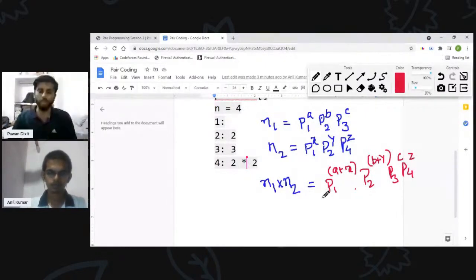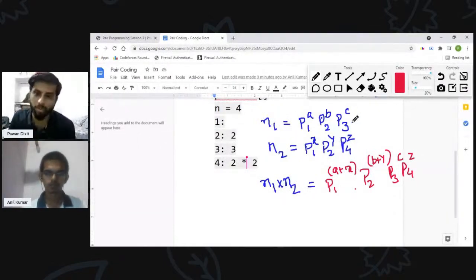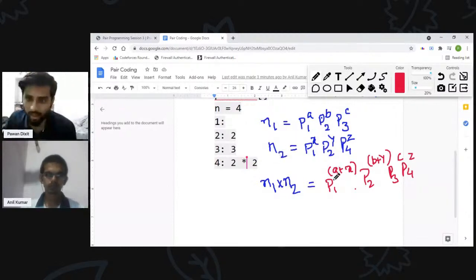Right? So what we just need to do here is clear: we can individually count the number of prime factors of each number, and if we want the total number of prime factors of their multiplication, we can just add the exponents. This is the law of exponents. Yeah, so carry on, Anil.